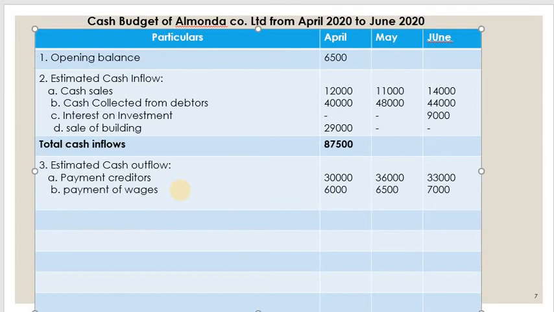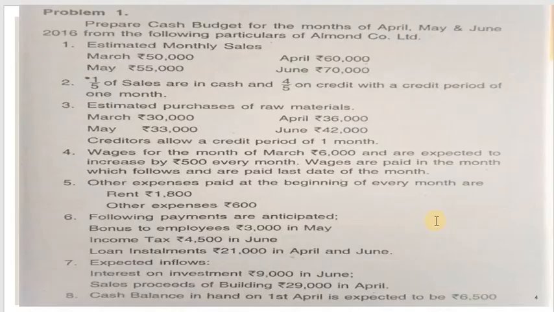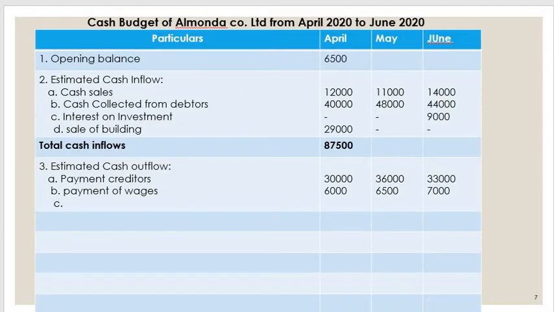Any other payments? Yes, there are many other payments given in the problem. We can look here: the following other payments are anticipated. Before that, there are other expenses paid at the beginning of every month: rent, other expenses, then bonus, income tax, and loan installment. We will write all these payments here.